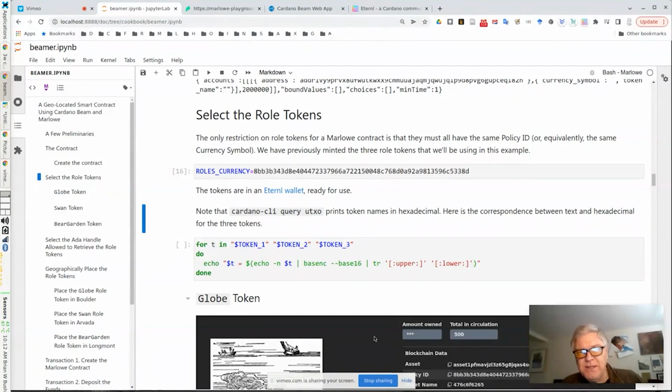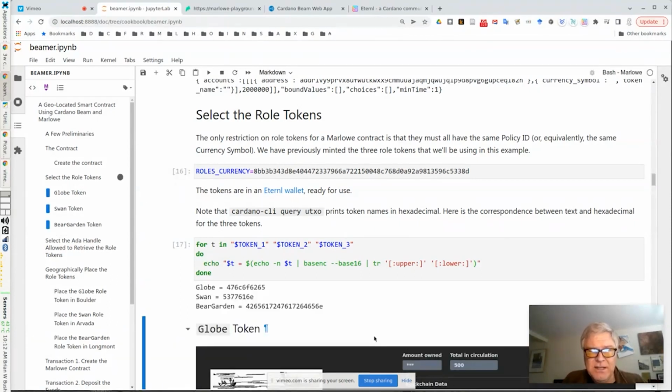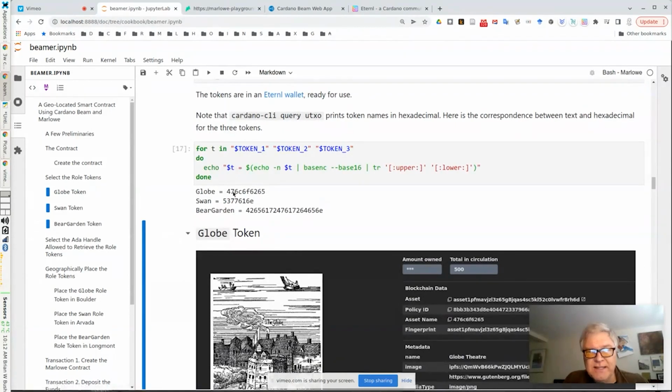One thing to remember, you'll see me using Cardano CLI to print out UTXOs at addresses. For token names, Cardano CLI prints them out in hexadecimal, which is a little bit hard to read. And Marlowe CLI actually uses plain text. So we're just going to make a little correspondence table here. So whenever you see these hexadecimal values in some of the query output, you can know what token it is. And fortunately, these have different numbers of letters, so we have different lengths here, so it's pretty easy to spot these.